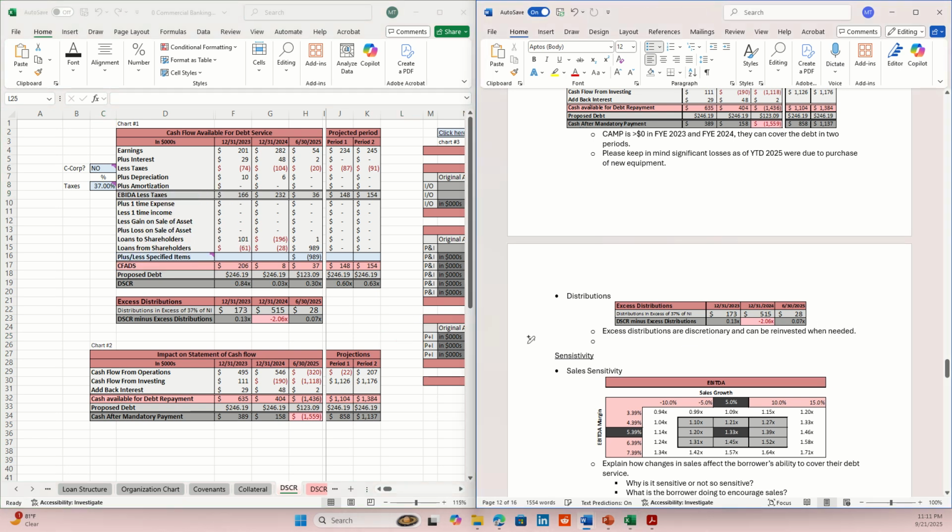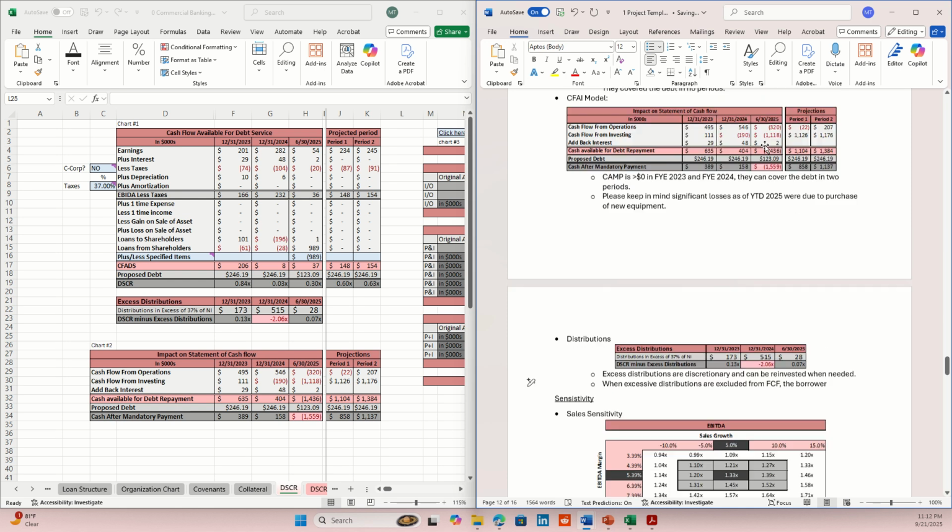Now, when excess distributions are excluded from free cash flow, the borrower. Remember, we're going to write the same statement that we wrote up here.